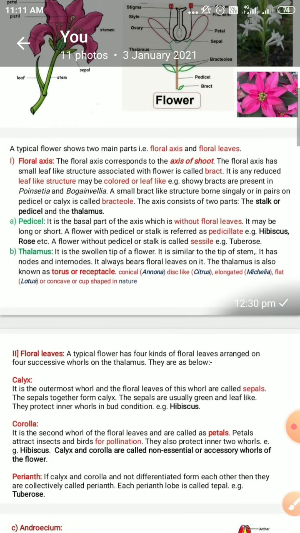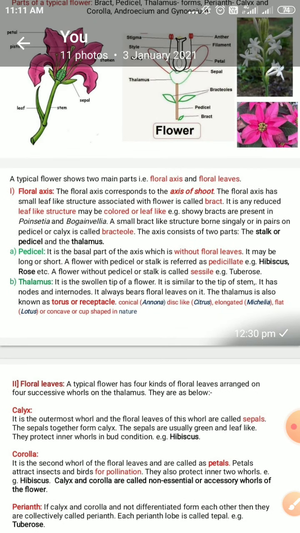Now, over here we have elaborated what the floral axis is. The floral axis corresponds to the flowering axis of the shoot. The floral axis has small leaf-like structures associated with the flower, called bracts, which may be reduced leaf-like structures, colored or leaf-like.